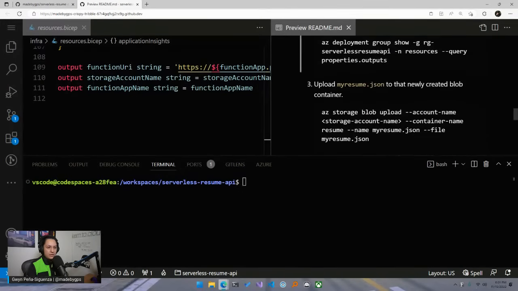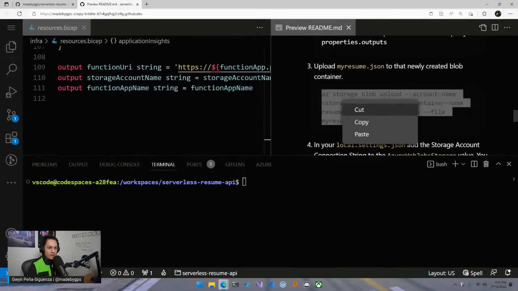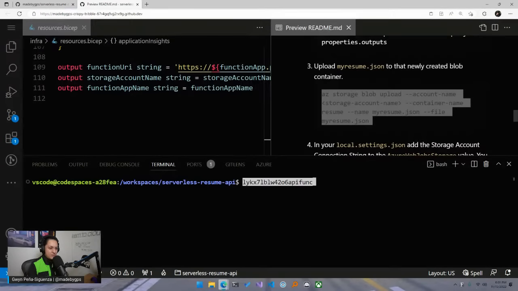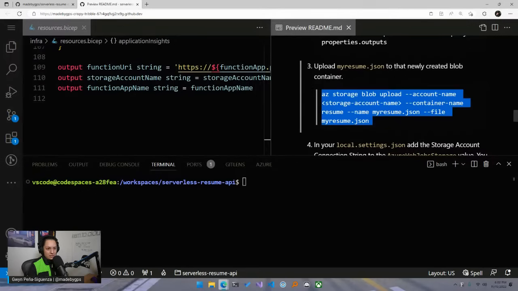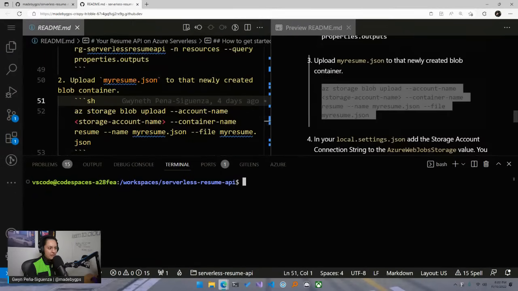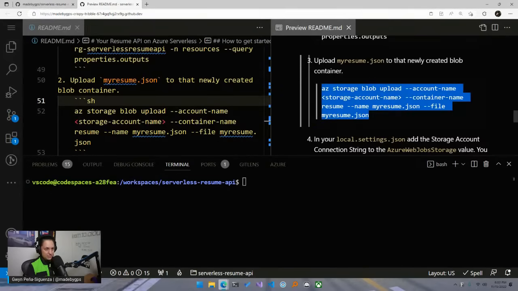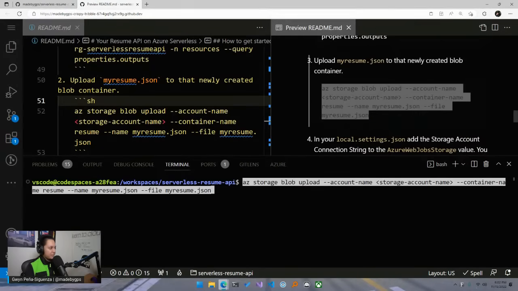Okay, so what we're going to do is grab that command. Here we go. This third one that says upload my resume JSON to that newly created blob container. We're going to copy this, and paste. Nope, that didn't work. Maybe I need to do Control C in here. What's going on? Hold on. I don't think it's copying correctly. Let me grab this here. Okay, there we go.